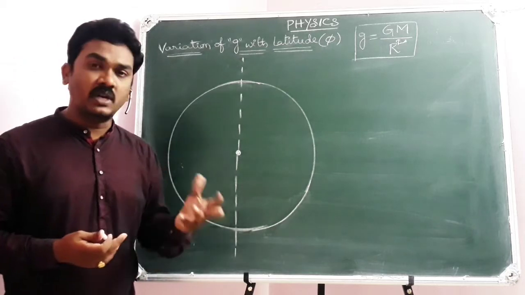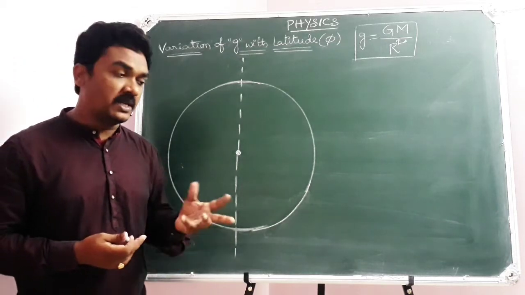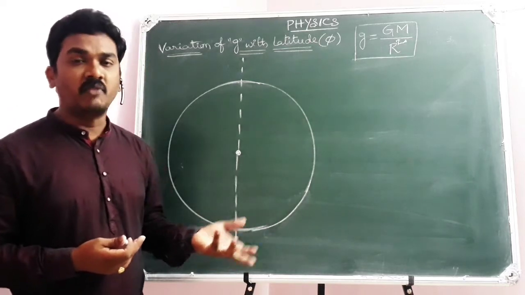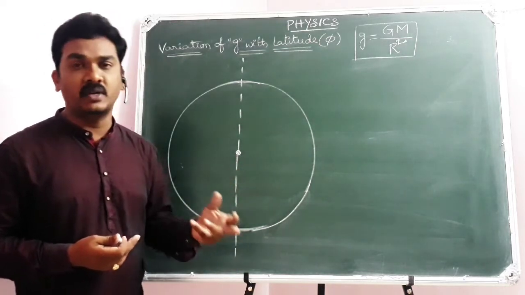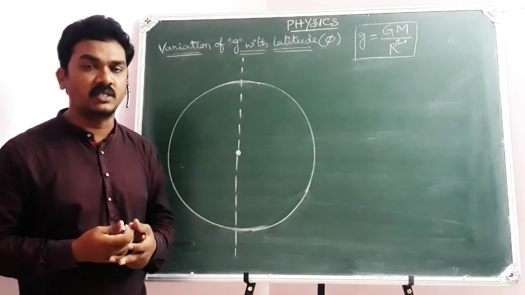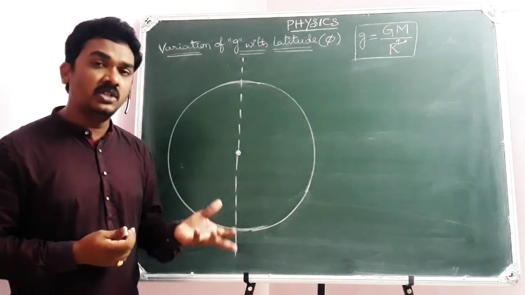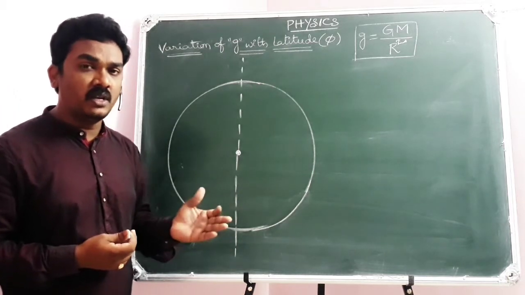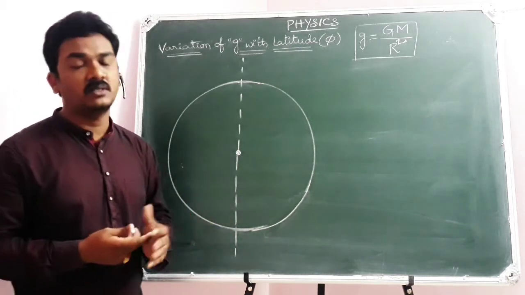And based on geographical conditions, based on the presence of metal ores under the earth, the effective mass of the earth may vary. We dealt with what the effective mass is, we have discussed it. So due to the change in the effective mass of the earth, the value of g may vary from one place to another place.